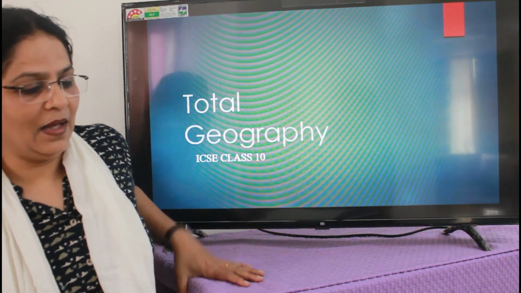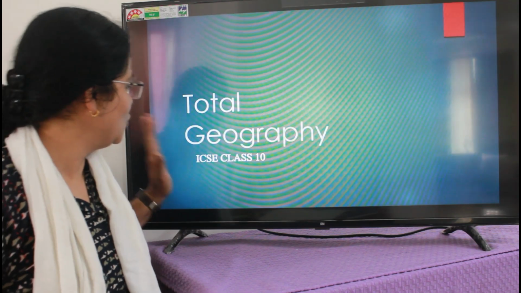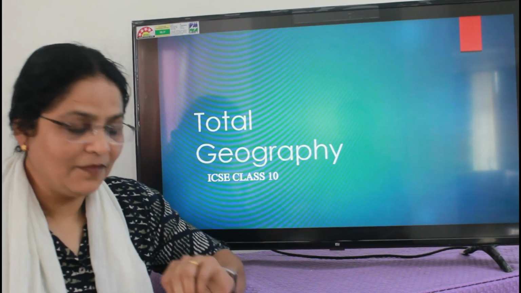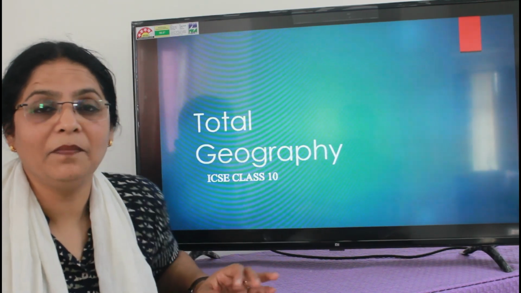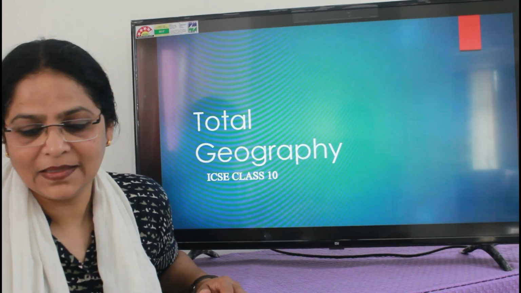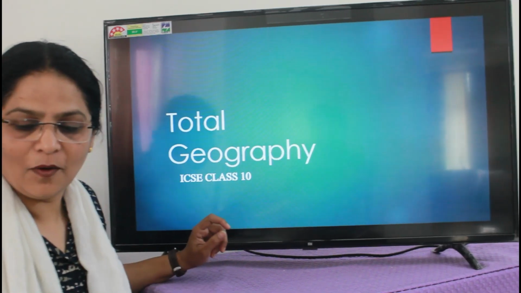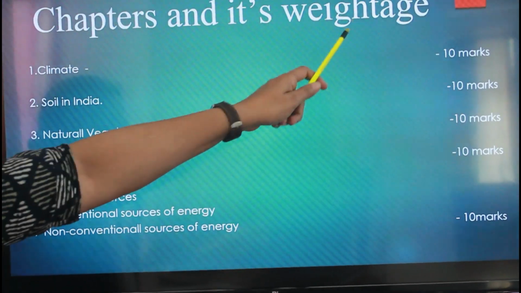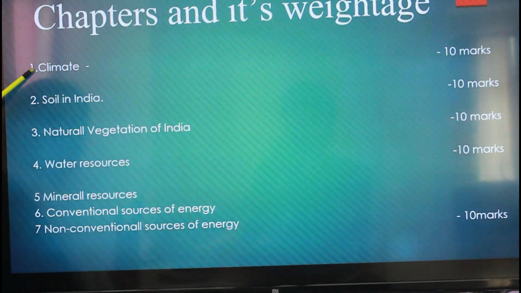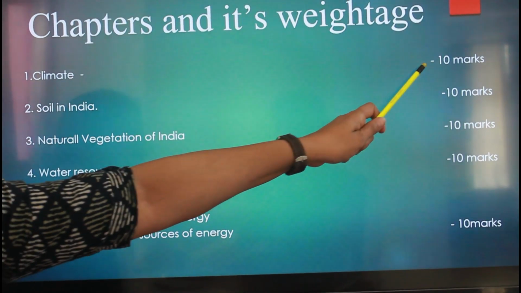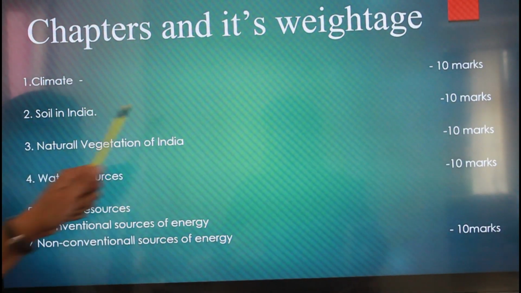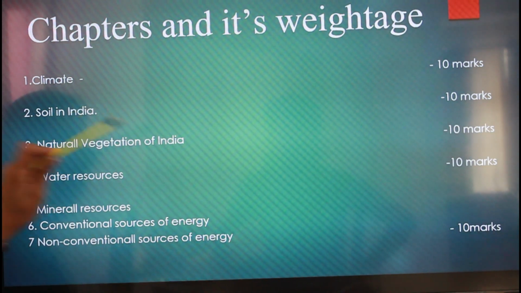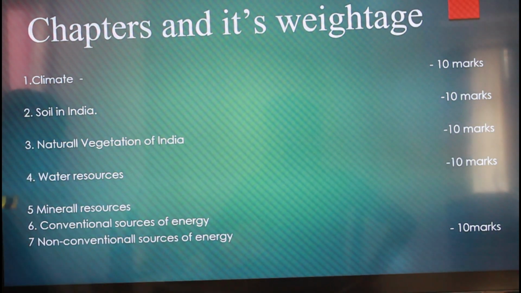So here I am going to take the geography of class 10th. In this presentation, I will explain the syllabus and the question paper pattern of geography of class 10th. Just here on the screen, you will be able to see the chapters and their weightage. So the first chapter is climate and its weightage is 10 marks. It means from this chapter, a 10 marks question will come. The second chapter is soil in India, and from this chapter also a 10 marks question will come.